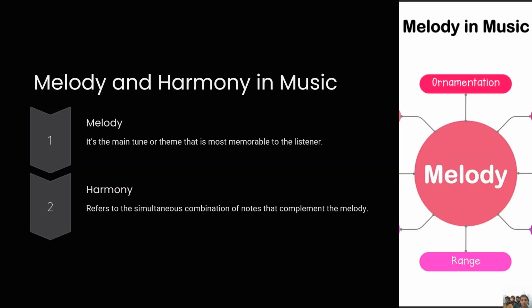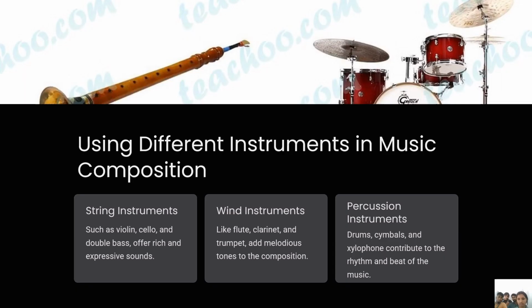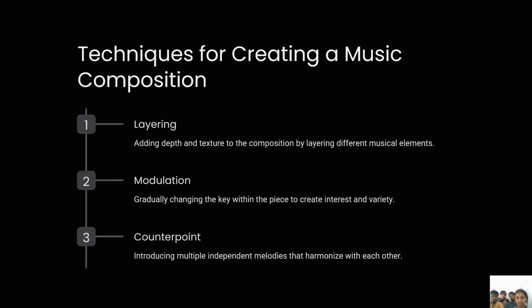Melody and harmony in music. Melody. It's the main tune or theme that is most memorable to the listener. Harmony refers to the simultaneous combination of notes that complement the melody. Rhythm and tempo in music. Rhythm refers to the pattern of sounds and silence in music. Tempo determines the speed or pace of wind instruments like flute and trumpet and melodious tones to the composition.